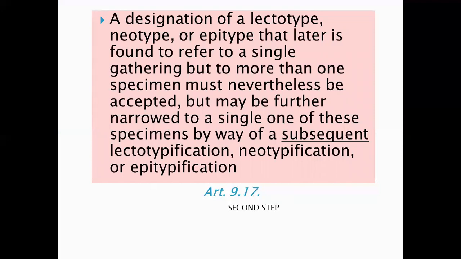A designation of a lectotype, neotype or epitype that is later found to refer to a single gathering but to more than one specimen must nevertheless be accepted, but may be further narrowed to a single one of these specimens by way of subsequent lectotypification, neotypification or epitypification. Article 9.17.